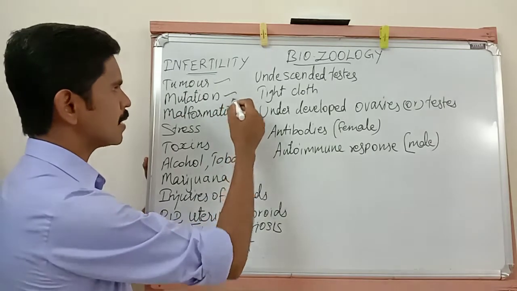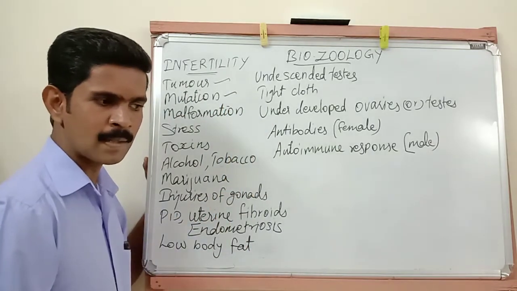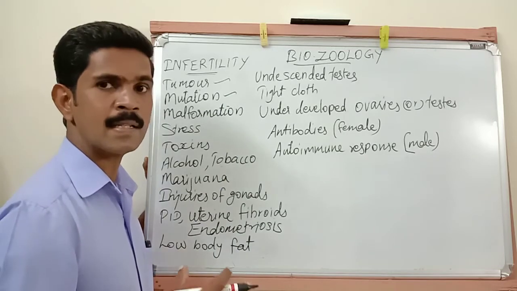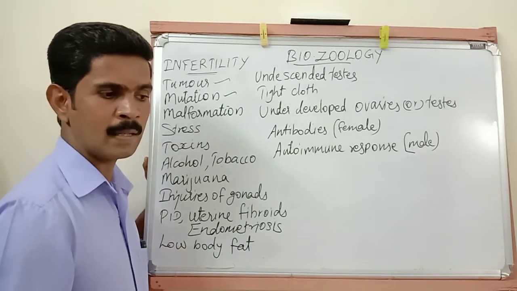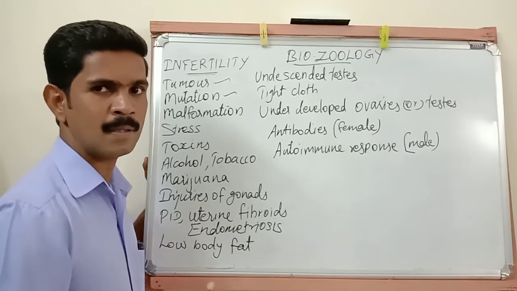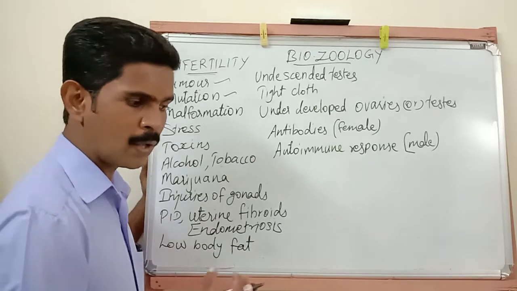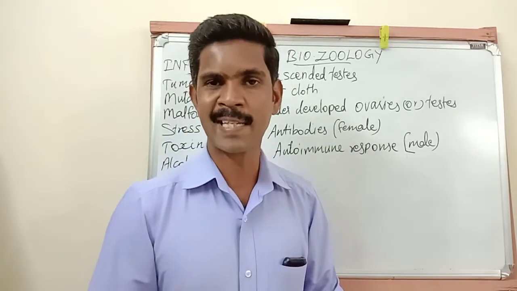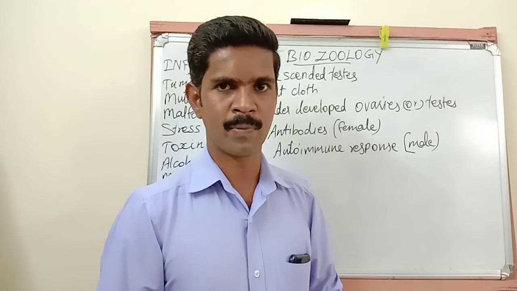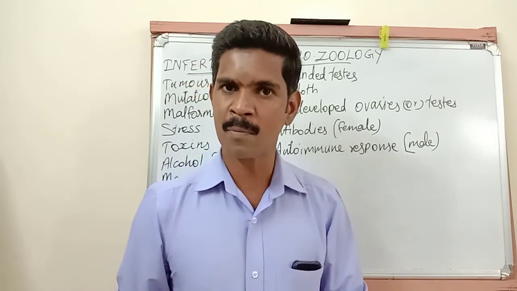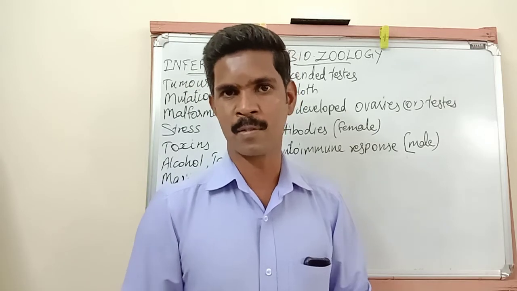Then the second reason is mutation. Genes are very important factors present in every cell, and some characters are controlled by genes. In both male and female reproductive systems, some sex hormones are produced. The male sex hormones are produced by the male reproductive system, and female sex hormones by the female reproductive system.